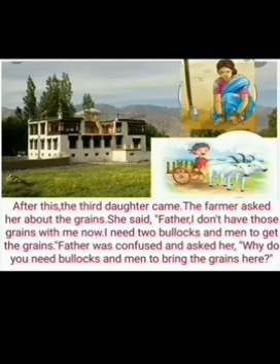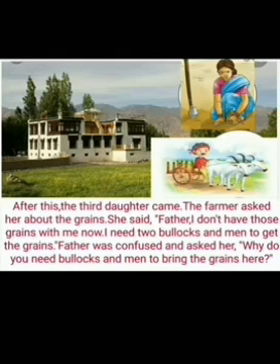After this, the third daughter came. The farmer asked her about the grains. She said, Father, I don't have those grains with me now. I need 2 bullocks and men to get the grains.